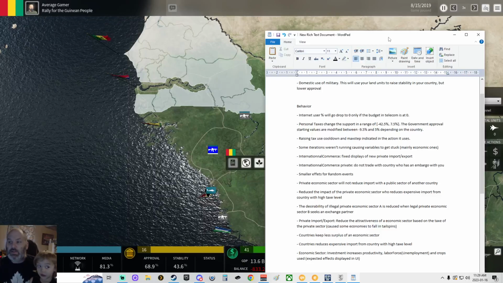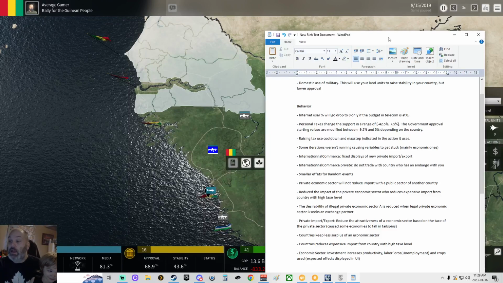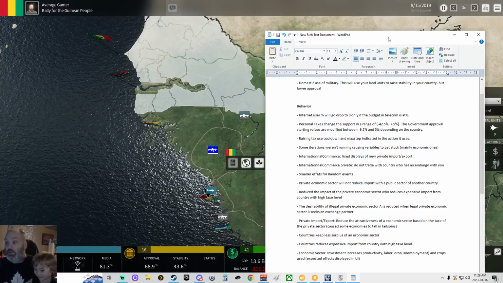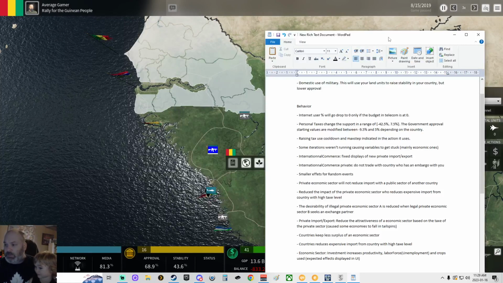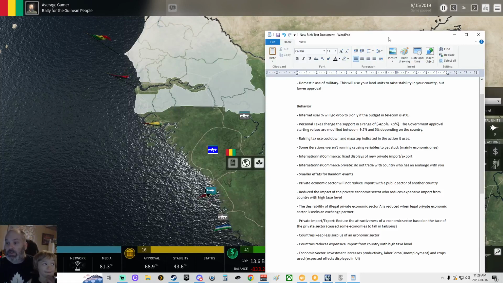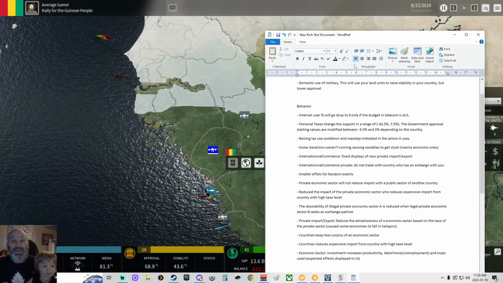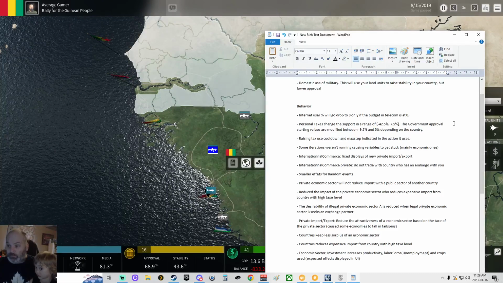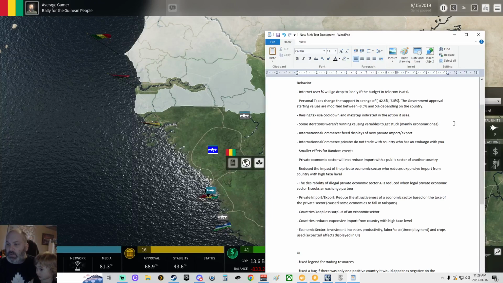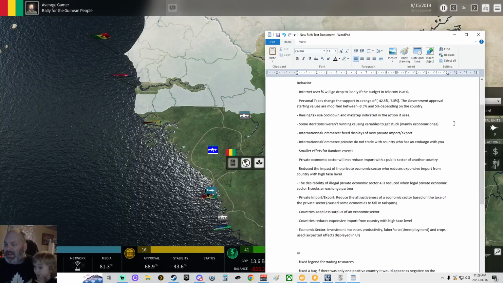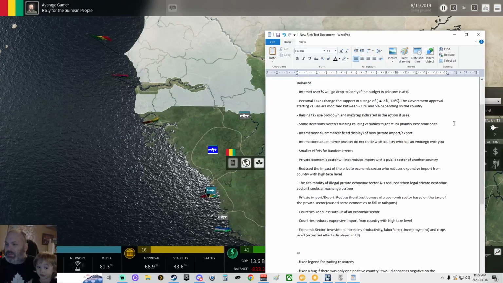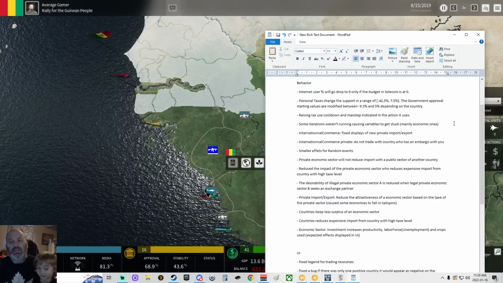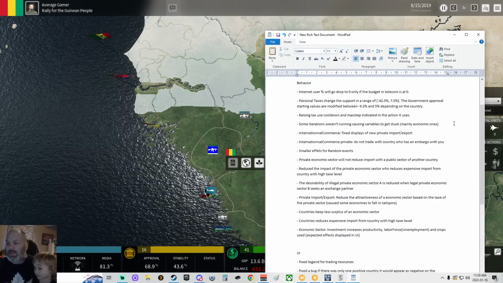Personal tax changes. The support in a range of minus 42.5% to, I'm assuming, plus 7.5%. The government approval starting values are modified between minus 9.5% and 5%, depending on the country. Raising tax uses a cooldown and max step indicate any action it uses. I'm assuming that's probably effect cooldown.